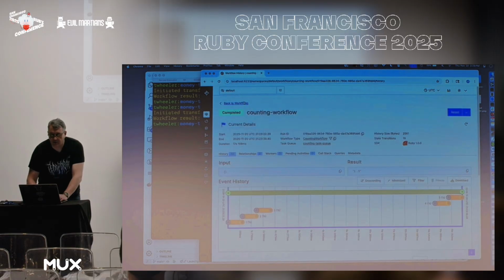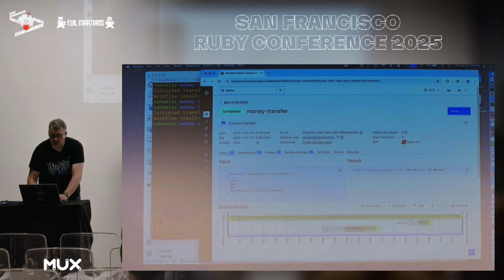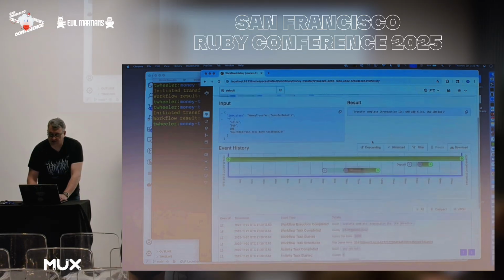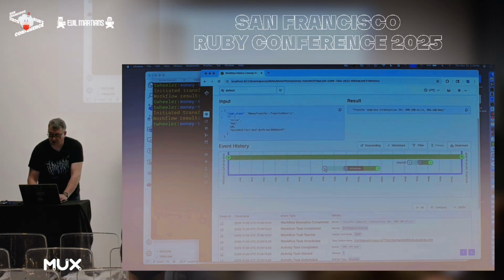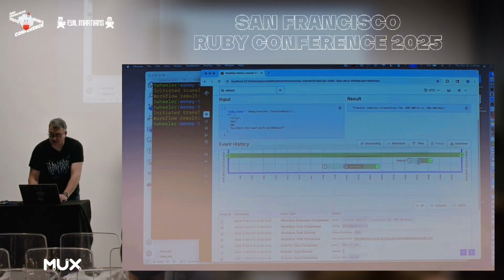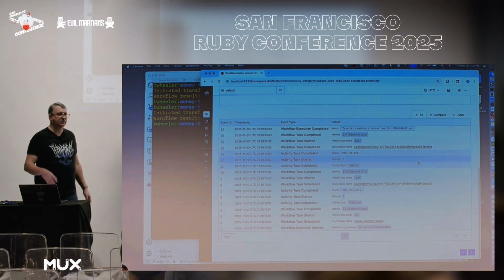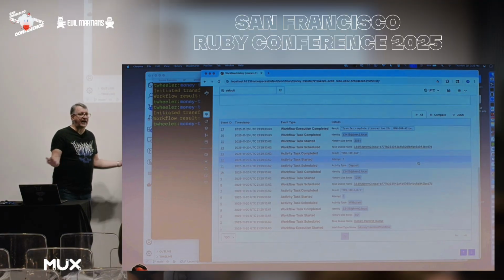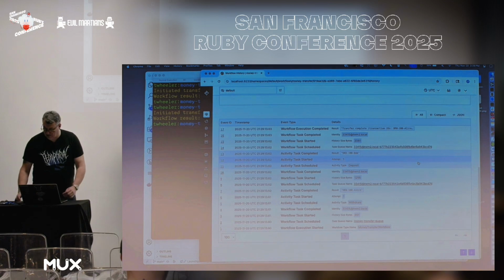Let me show you the money transfer, though. We can see the input. We can see the result. We can see the sequence of events. Here's where the withdrawal was scheduled, started, and completed, same with the deposit. And down here we can see an entire set of events that detail what took place. So you can see after the fact what your application did at runtime.